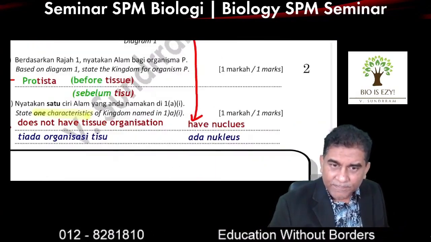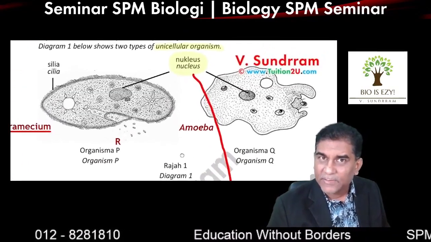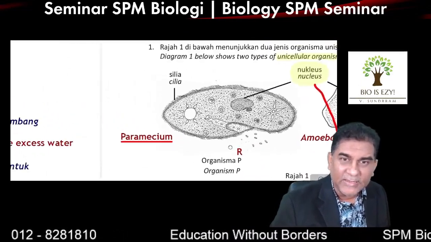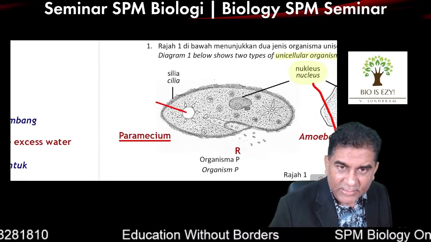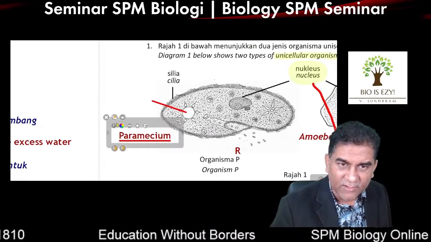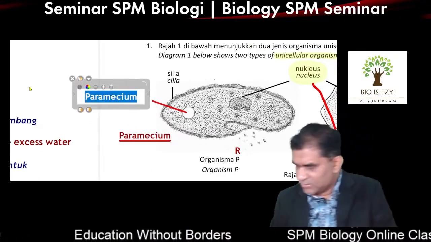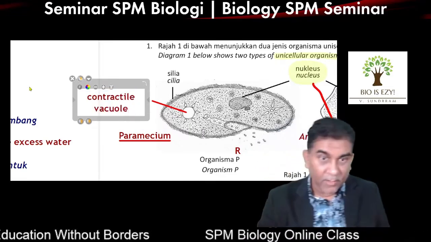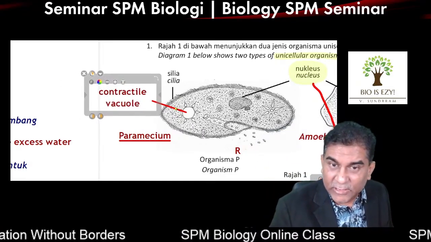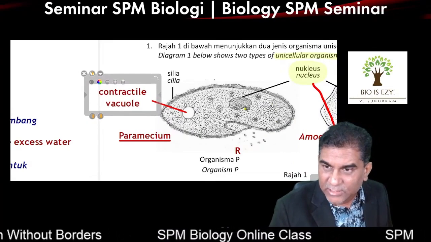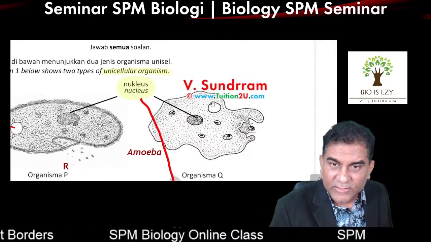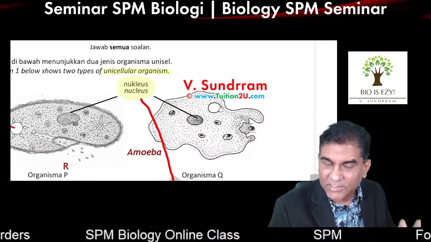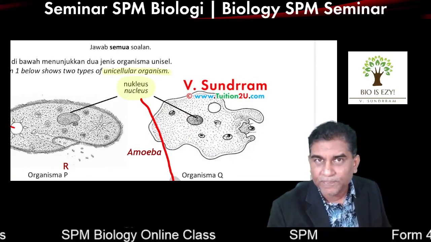At the same time, if you look at the diagram here, maybe you can identify, when it comes to Paramecium, this is supposed to be the contractile vacuole. For Paramecium, it's easy to identify. They look something like a star. You can see one on both sides. In Amoeba, this circle that looks empty is supposed to be the contractile vacuole.